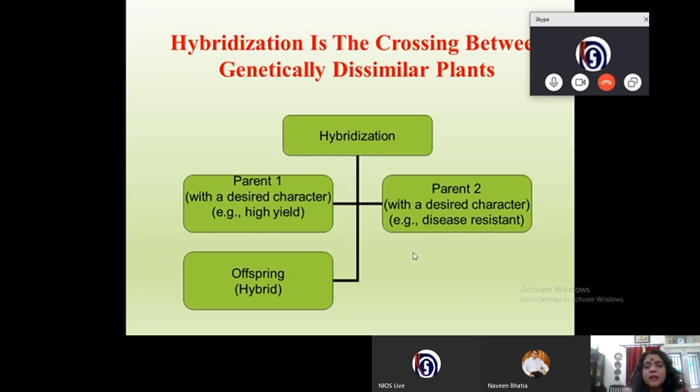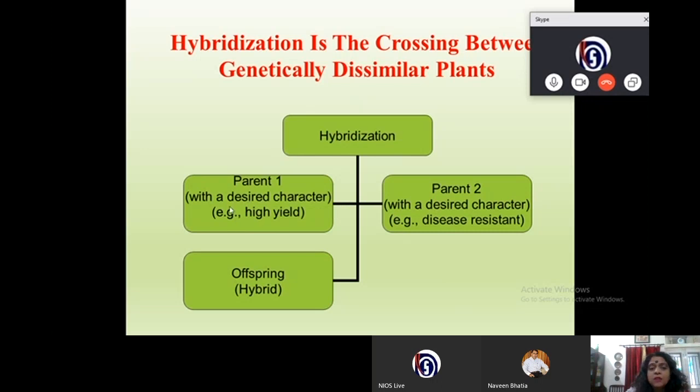First, children, we'll study about hybridization. This is a method by which you get better yielding plants. Hybridization is a crossing between genetically dissimilar plants. In hybridization, we take two parents or two plants, each differing by a character.